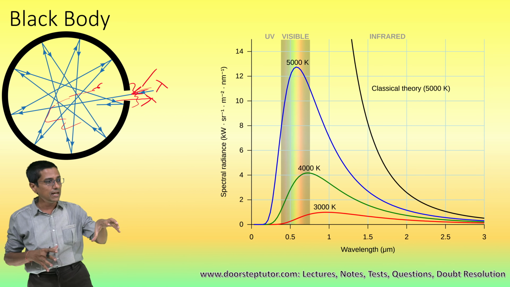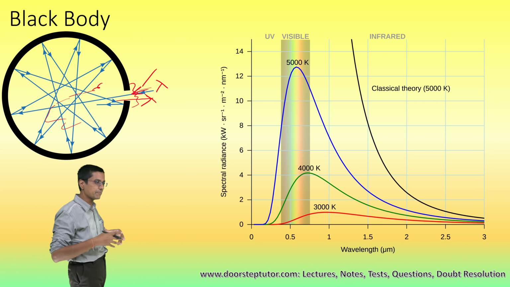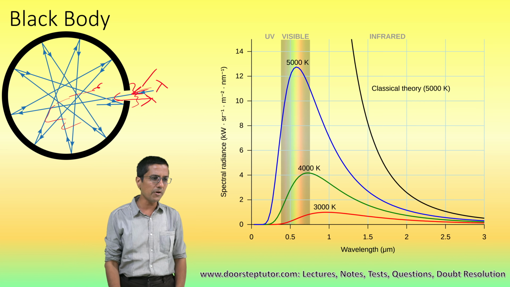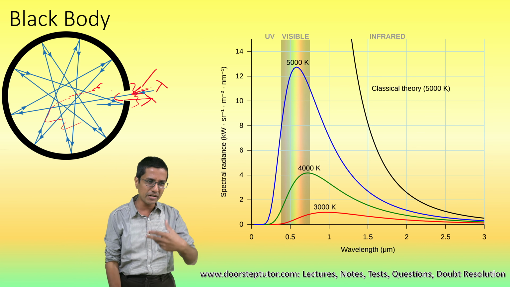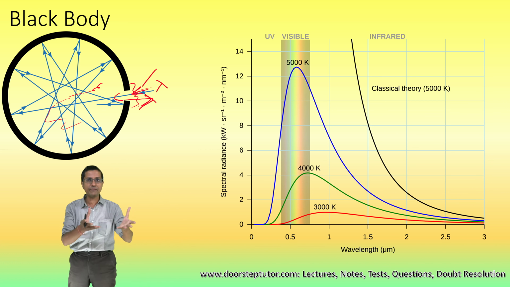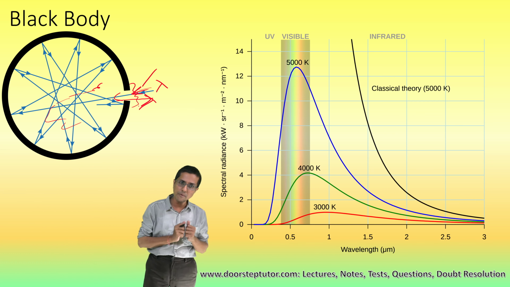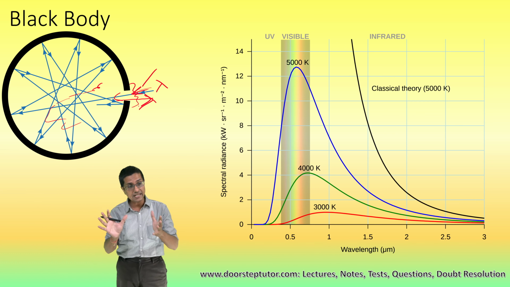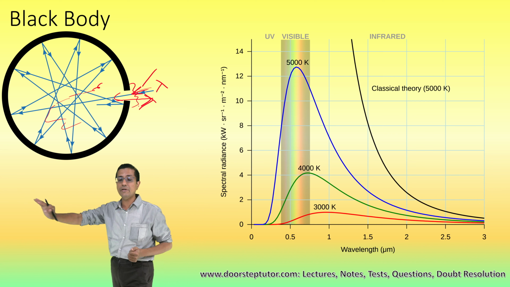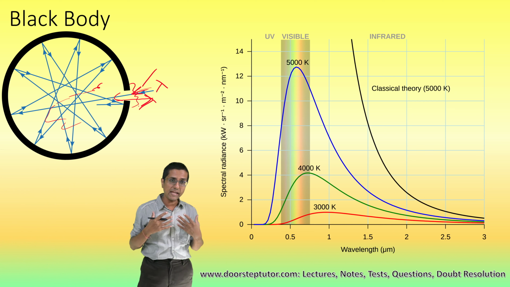It has some special meaning in quantum mechanics, and this phenomenon has a special name, but the way to think about it is that you are throwing all the radiation into the black body. At some point in time, this black body will be filled up with radiation, and then it will start emitting radiation, and this means that it has now reached a point of equilibrium. All the radiation which is thrown at it, it absorbs. That radiation is not reflected back, but at the same time it is also emitting the same amount of energy as it is absorbing.